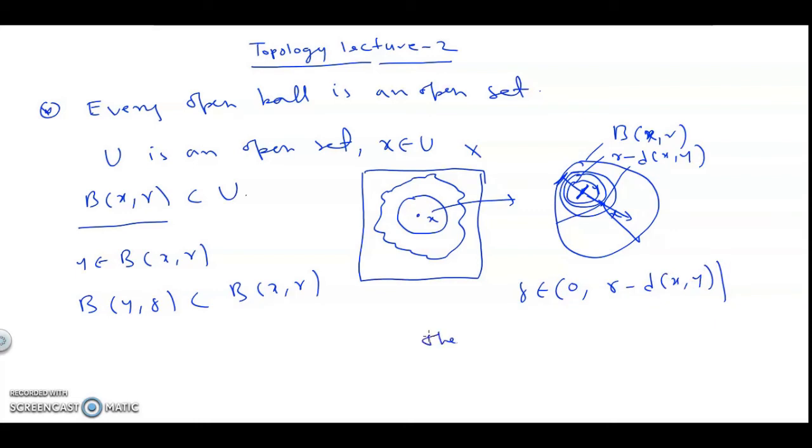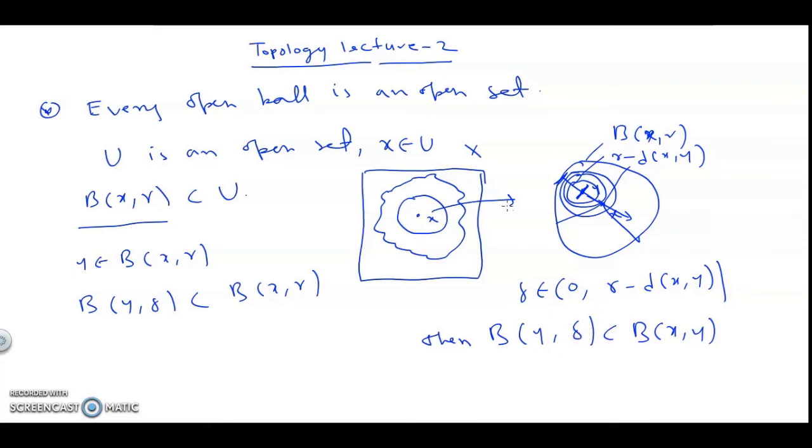then you can imagine any ball around y, since this is the point y, with this distance delta. Now which delta are we taking? We are taking such a distance, from this point to this, which is not crossing our B(x, r). Then this open ball will obviously always be inside B(x, r), because that is how we have taken our delta.